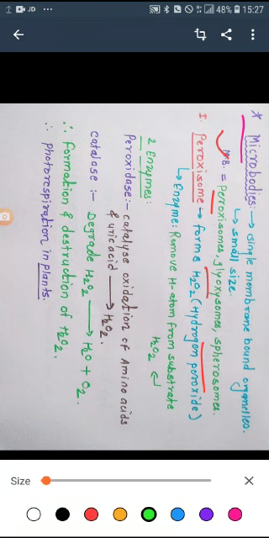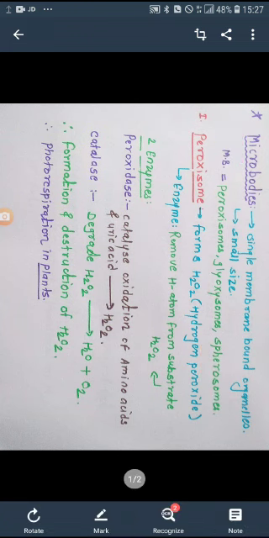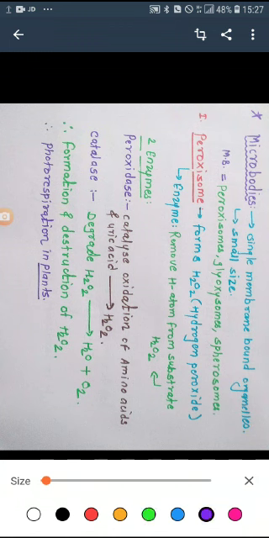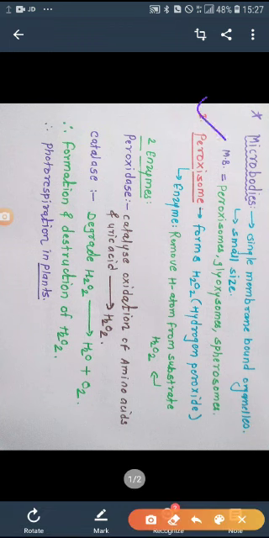The first one is called the peroxisome. The name peroxisome comes directly from its function. The peroxisome is involved in the formation of hydrogen peroxide, that is H2O2.